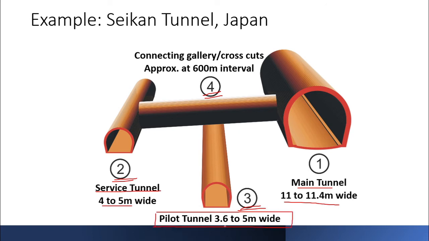It is 3.6 to 5 meter wide, and obviously again a smaller size than your main tunnel. But the noticeable thing about this pilot tunnel is the levels. The service tunnel and your main tunnel are almost at the same level, or with a bit of a difference. But the pilot tunnel is at a lower level than the main tunnel.